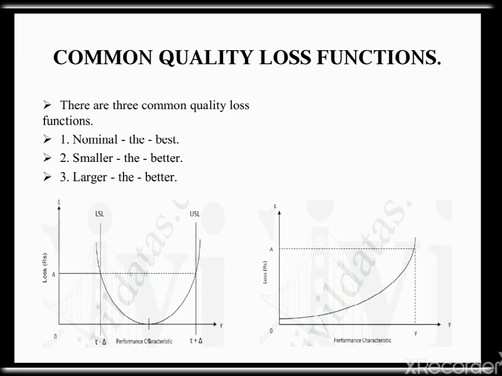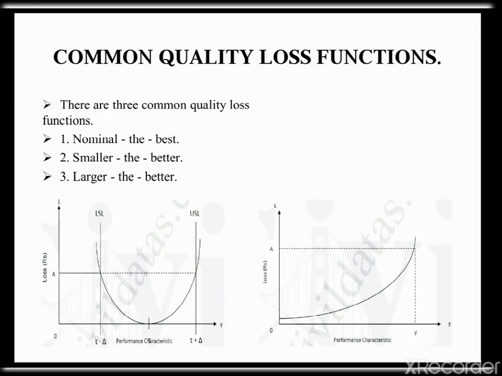Nominal the best. Although Taguchi developed many loss functions, many situations are approximated by the quadratic function, which is called the nominal the best type. The quadratic function is shown in the first figure. In this situation, the loss occurs as soon as performance characteristic y departs from the target tau. At tau, the loss is rupees 0. At LSL or USL, the loss is rupees A.